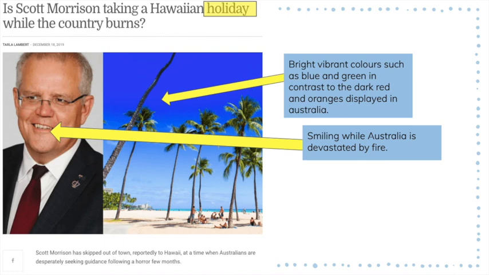We also have the word holiday, suggesting that he's taking a break from his duties. We've got country burns, so really emphasising the fact, or using a hyperbole, to exaggerate that the country is burning. And a question mark, so questioning his intentions and his ethics. We have words like skipped out, as if he's not taking this seriously, and desperately seeking guidance. So they're using that emotive language to show that Australians are really looking up to their Prime Minister, but he is smiling and turning away for a holiday. This would be a negative representation.